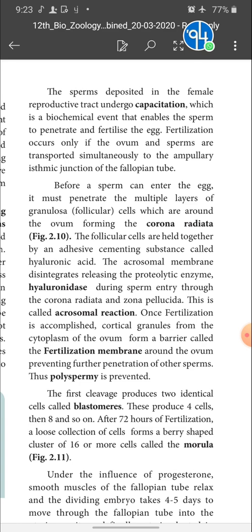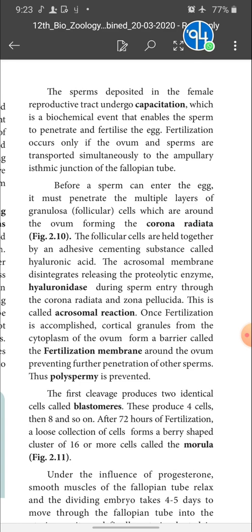Before a sperm can enter the egg, it must penetrate the multiple layers of granulosa cells. Children, the egg is protected, as we already studied in the structure of the egg. The egg is covered by 3 membranes. Immediately covering the cell membrane of the egg is the plasma vitelline membrane. Over the vitelline membrane is the zona pellucida, and the outermost layer is the corona radiata, made up of follicular cells.